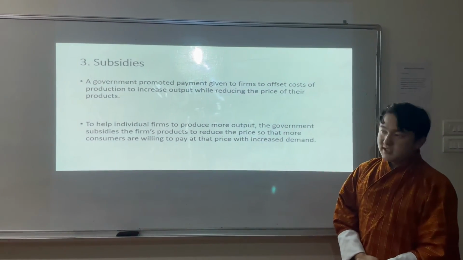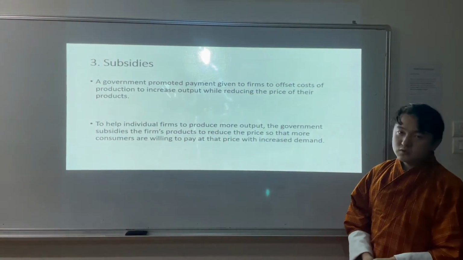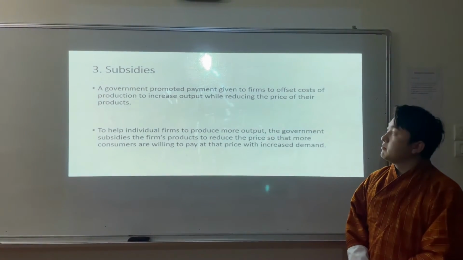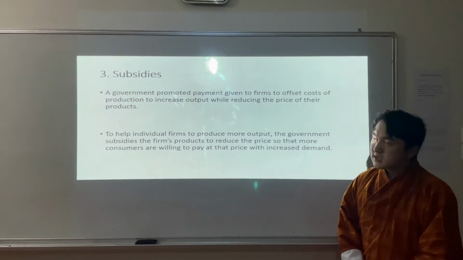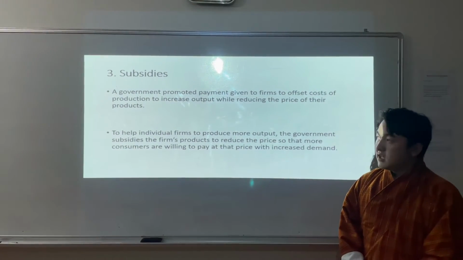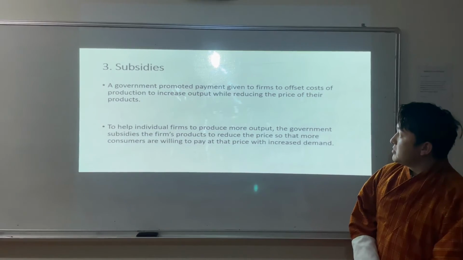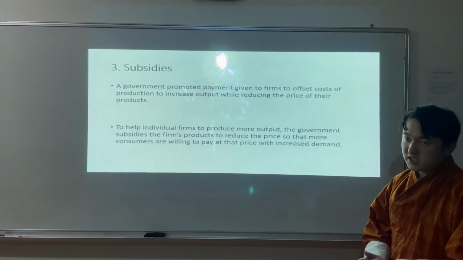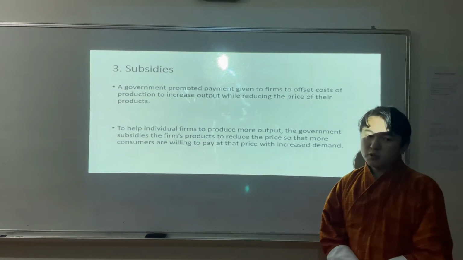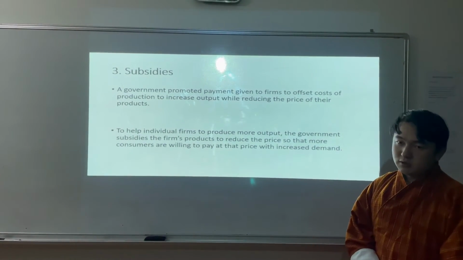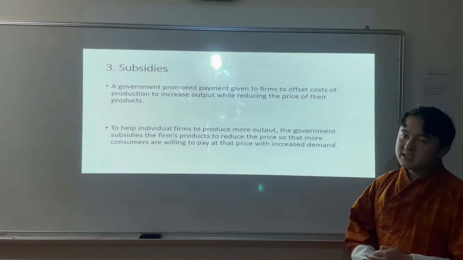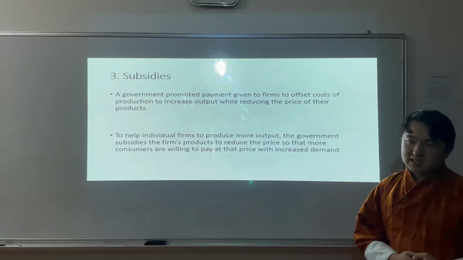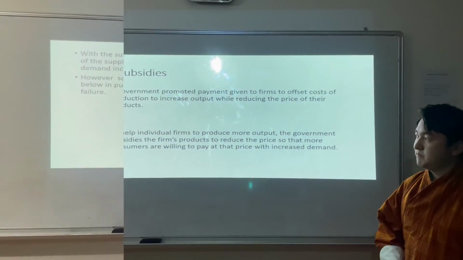So, as Sonam Choki had already mentioned about the two policies which the government uses by manipulating the prices, the third is called subsidies. What is subsidies? Subsidies is basically a government-promoted payment given to firms to offset the cost of production so that they can increase their output while the cost of production is low, thus they can sell at a lower price, thereby more consumers are willing to buy the product at a lower price.